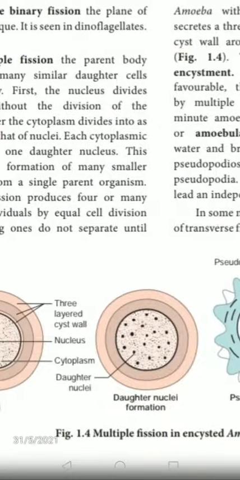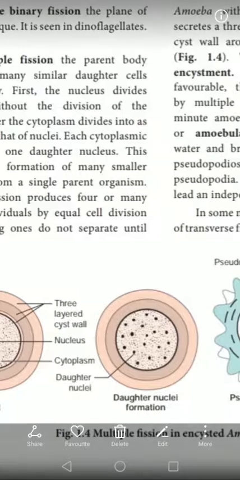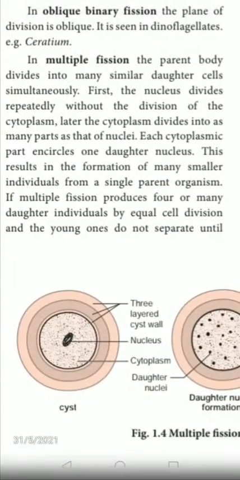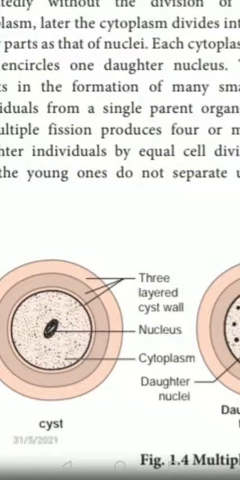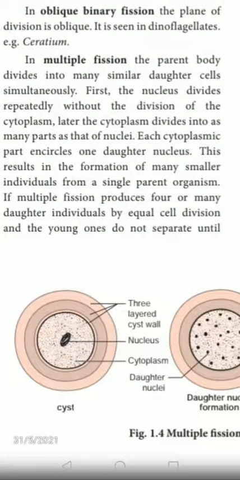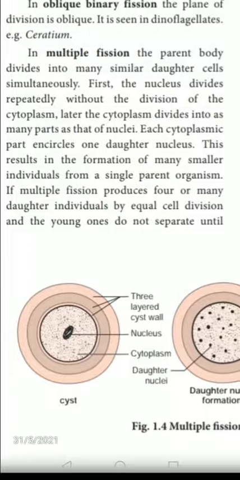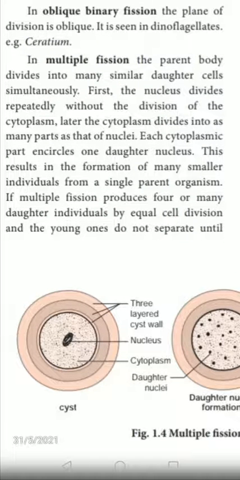First step, the nucleus divides repeatedly without division of the cytoplasm. Can you see here, there are three layers surrounding the amoeba. The three layers form one structure we call a cyst. Inside the three layers, you can find the nucleus and dot-like structures, that is the cytoplasm. So that is the first step: the nucleus divides repeatedly without division of the cytoplasm.